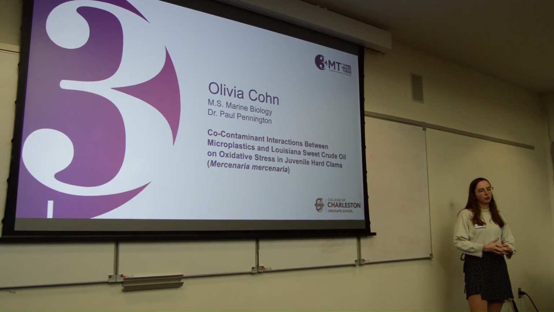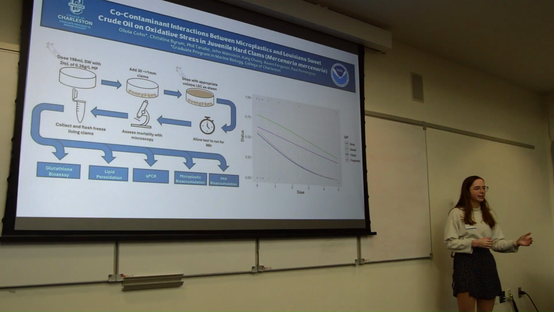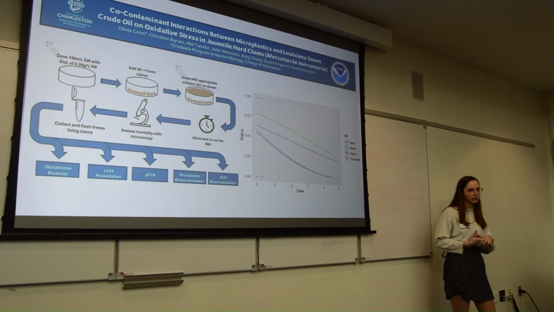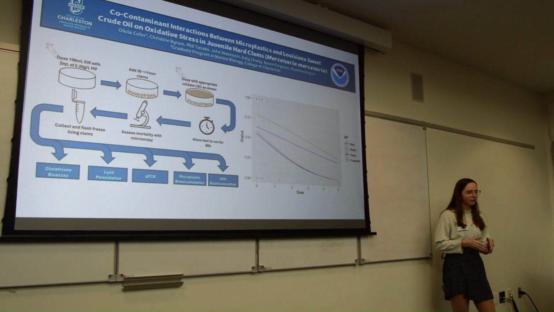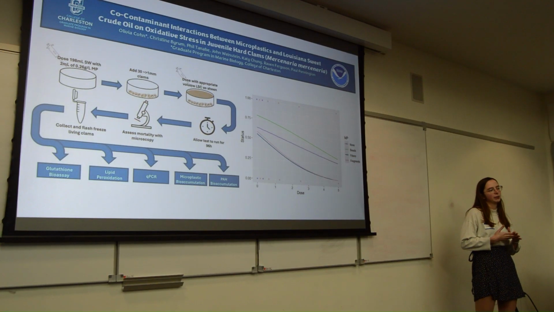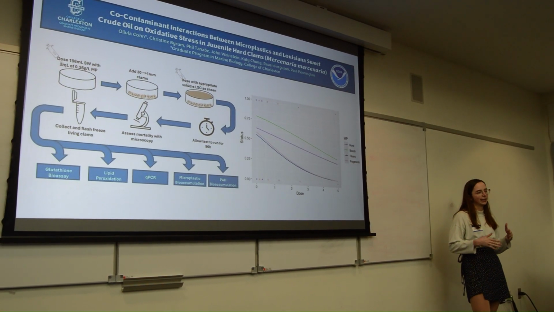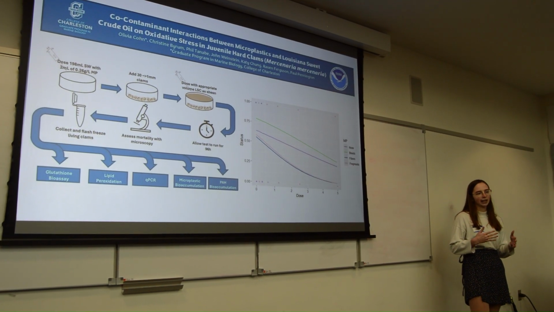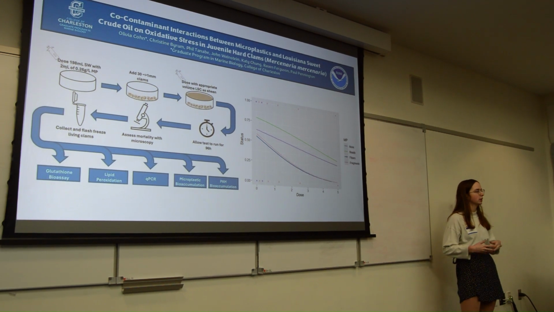Microplastics are contaminants of emerging concern that are increasingly ubiquitous within the natural environment. They can exist as either primary microplastics, which are manufactured to be less than 5 millimeters in diameter, or secondary microplastics, which are much more environmentally relevant, as those are the broken down plastic pieces from larger microplastics. One of the biggest concerns with microplastic as a pollutant is their ability to absorb lipophilic organic compounds and then act as a vector of exposure to organisms.